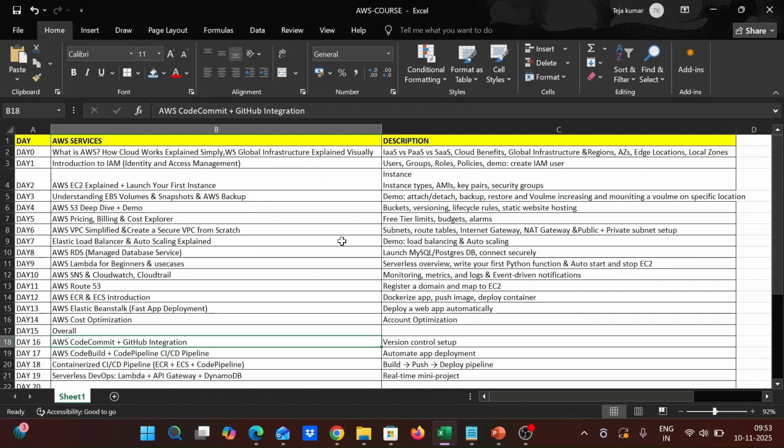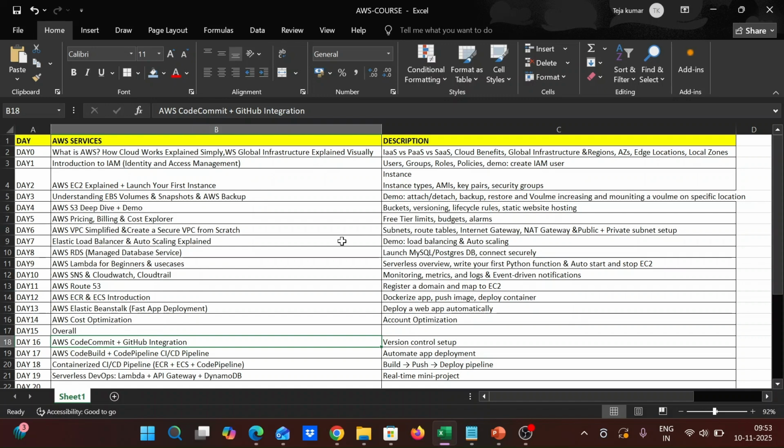First of all, what a snapshot is, and then how to increase the volume after attaching a 10 GB volume, how to increase it to 20 GB for a Windows server and for a Linux server, what the specific types and formats are in EBS volumes. And next, AWS Backup, how to take an AMI backup manually, and how to make it automatic. In the future modules we would like to explain in detail.